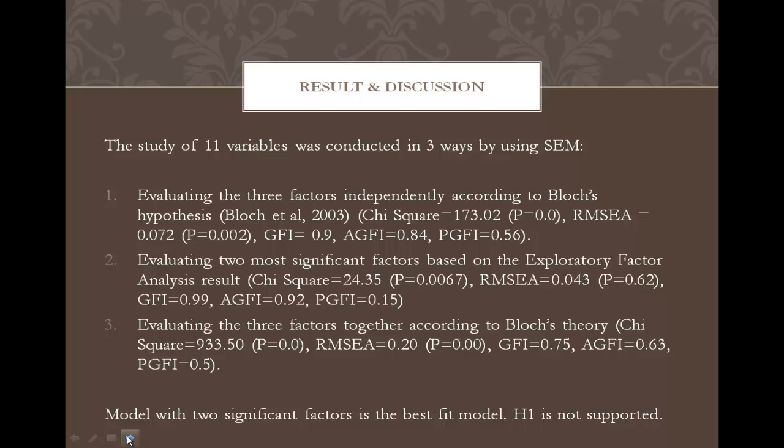And the second one is evaluating the 2 most significant factors based on the exploratory factor analysis result,